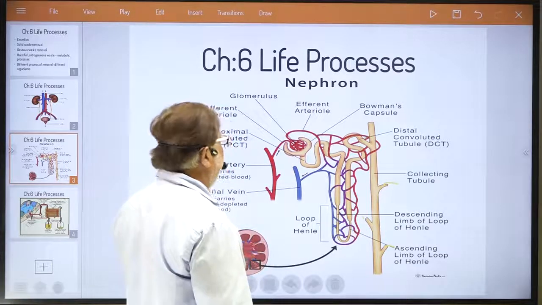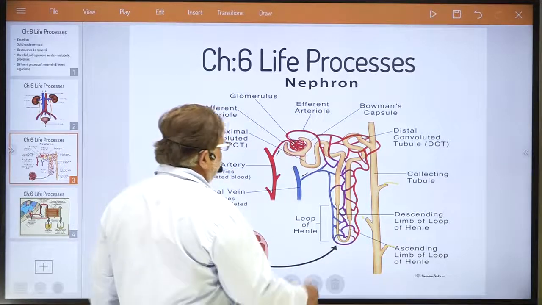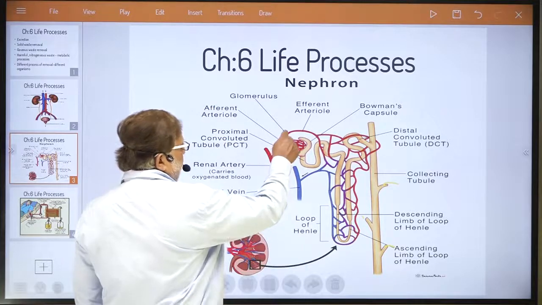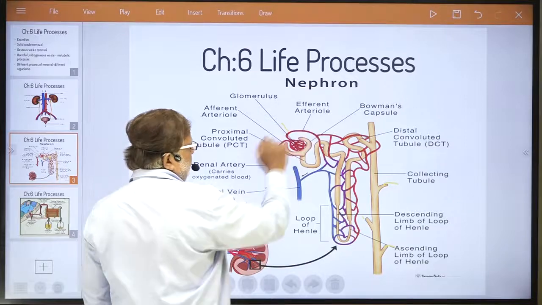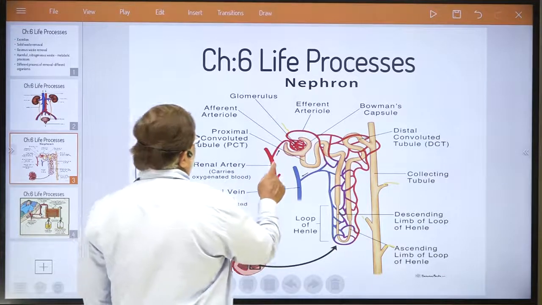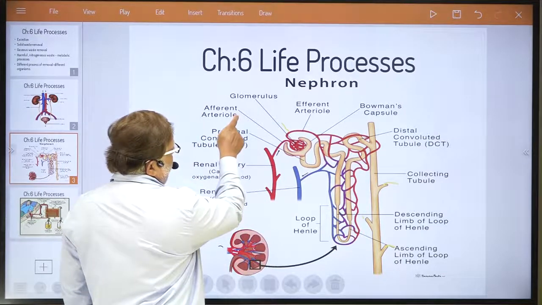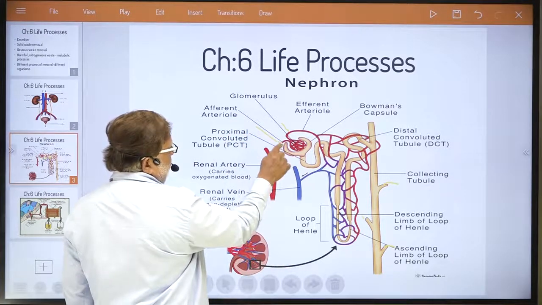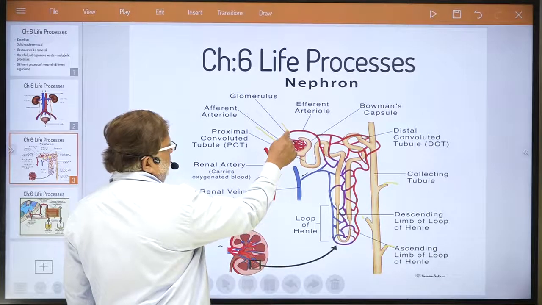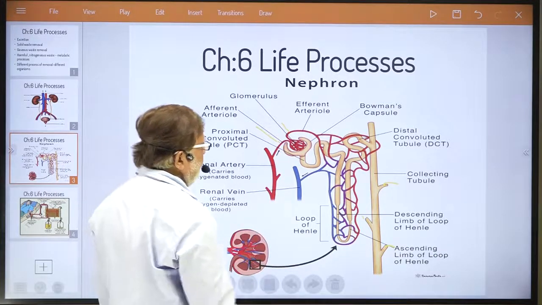Now what process takes place, dear student? Can you note down two words here? See what is written: efferent arteriole, and what is written here, afferent arteriole. Please see this. This is written afferent arteriole, and this is written efferent arteriole.